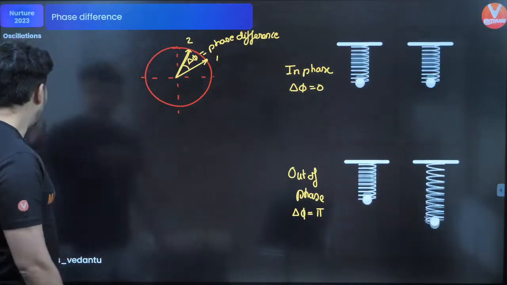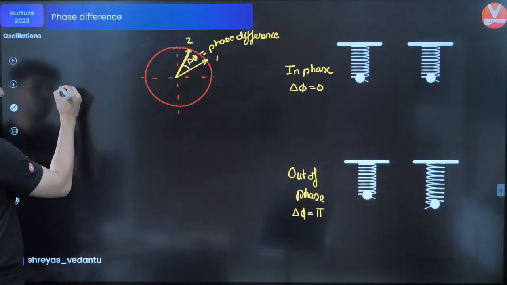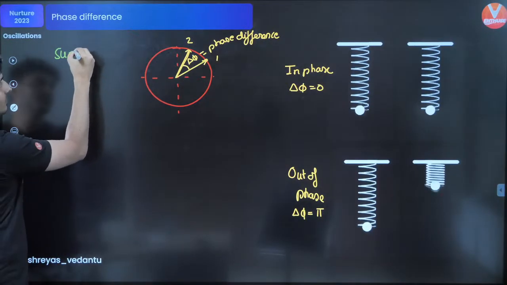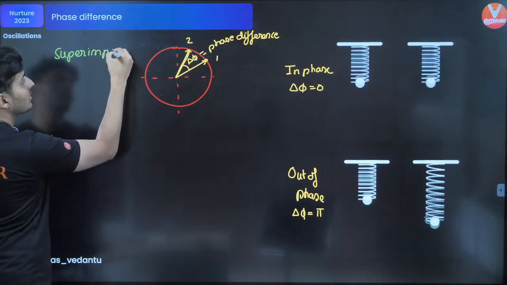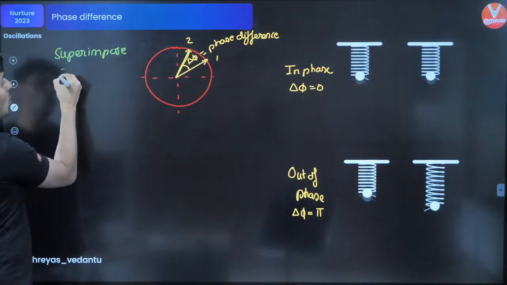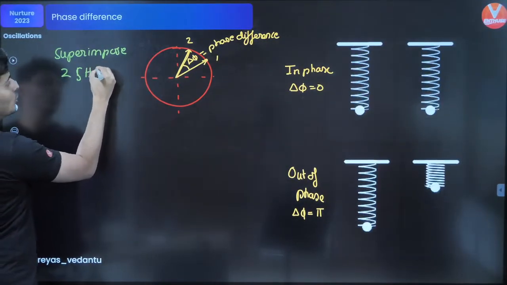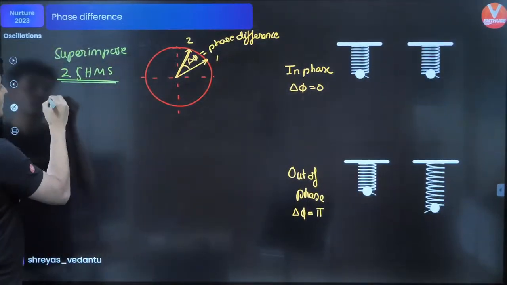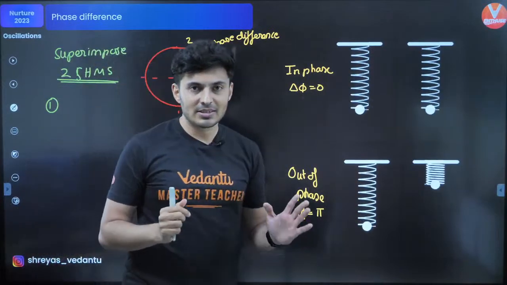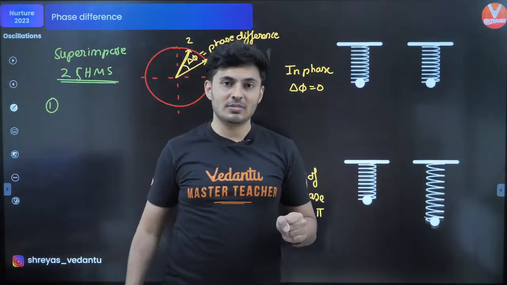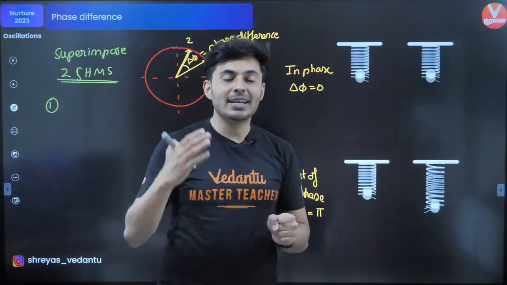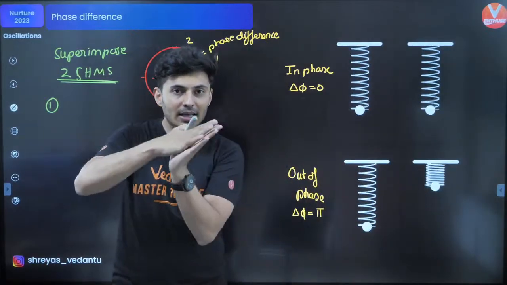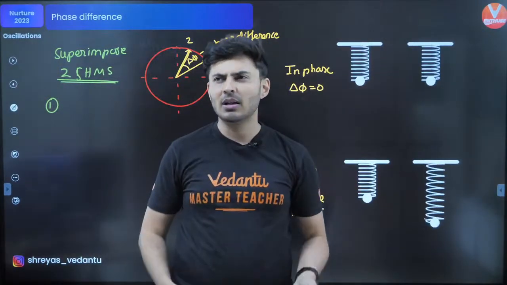All right. Another thing, if you superimpose two SHMs. When I say superimpose, it means you add two SHMs, you take each SHM's value and see the resultant SHM.